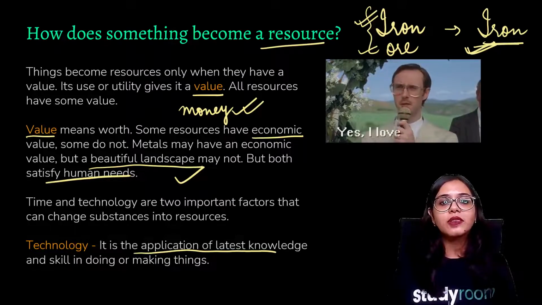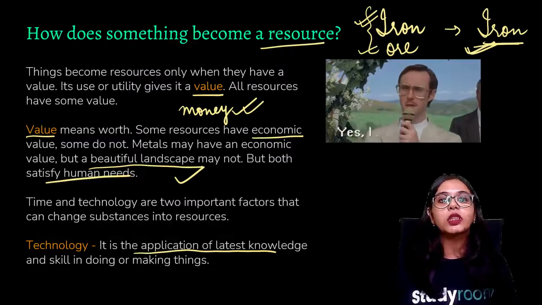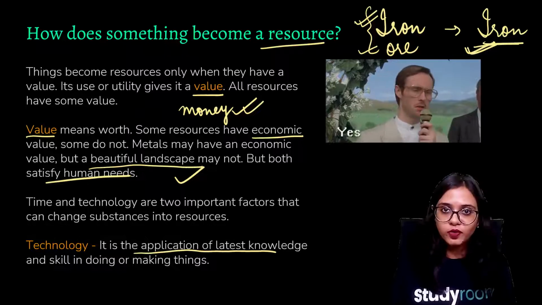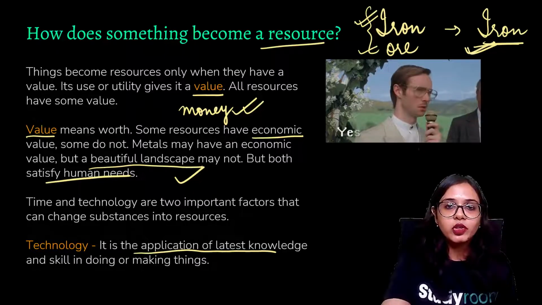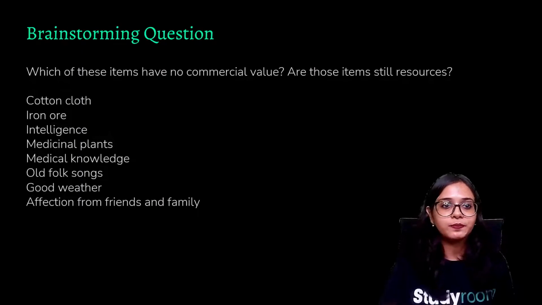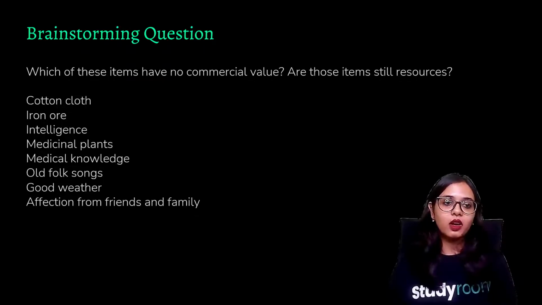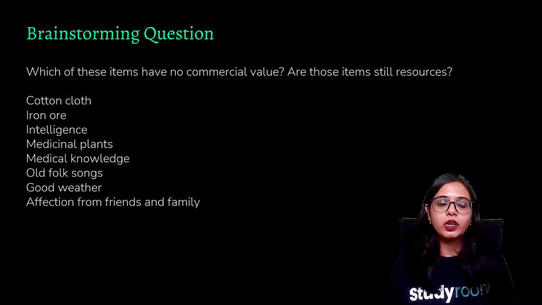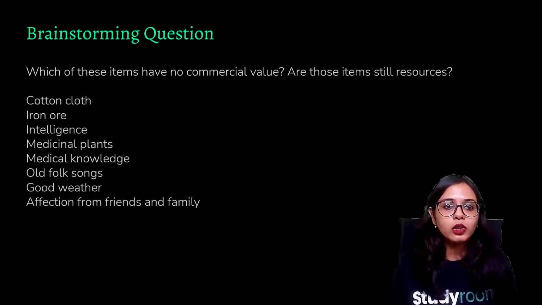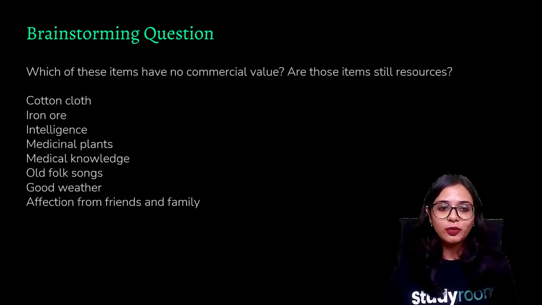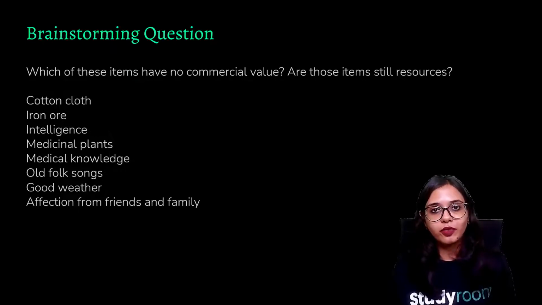And there are some resources that satisfy a very economic, commercial need of humans, and in this chapter we'll be basically focusing on those resources that have that economic or commercial purpose or value. Now, which of these items have no commercial value? Are those items still resources? So there is a list of items over here, and we have to differentiate between items which have a commercial value and items which do not. Cotton cloth, iron ore, intelligence, medicinal plants, medical knowledge, old folk songs, good weather, affection from friends and family.